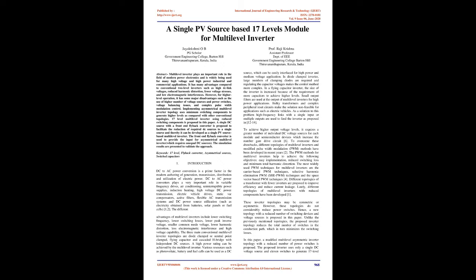Implementing asymmetrical multilevel inverter topology uses minimum switching components to generate higher levels as compared with other conventional topologies. A 17-level multilevel inverter using reduced switching components is proposed in this paper. A single DC source with a front-end flyback converter is proposed to facilitate the reduction of required DC sources to a single source, and thereby it can be developed as a single PV source-based multilevel inverter.